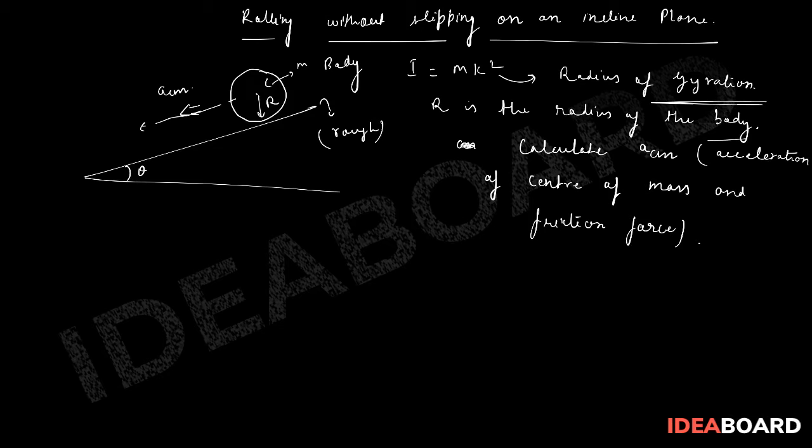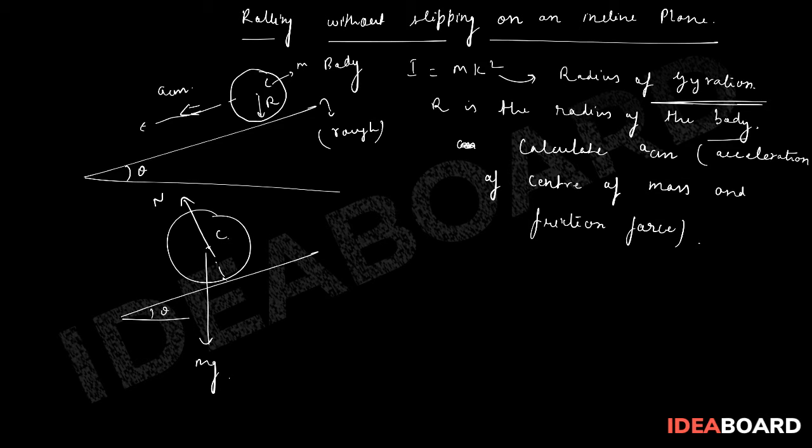So how to analyze the case? First of all, draw the FBD, free body diagram. This is the inclined plane. There will be a normal reaction passing through this point C, which is the center. Of course there will be a force mg downwards.